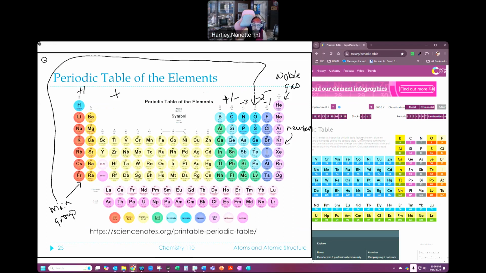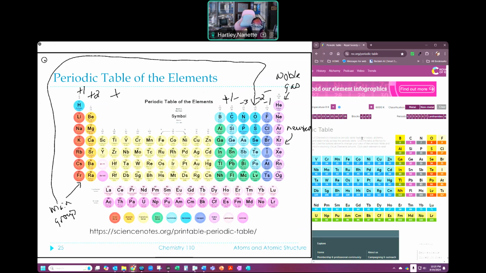These guys have picked up 2 additional electrons compared to the nearest noble gas. And so if magnesium loses 2, he has 10 electrons, just like neon does, and all of a sudden the world is happy. So that's +2.